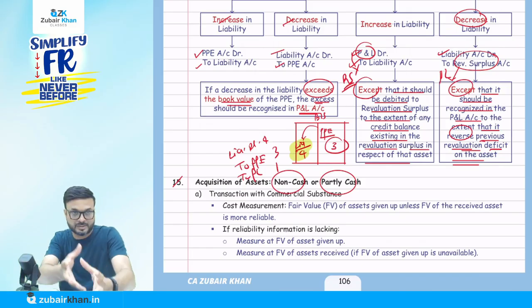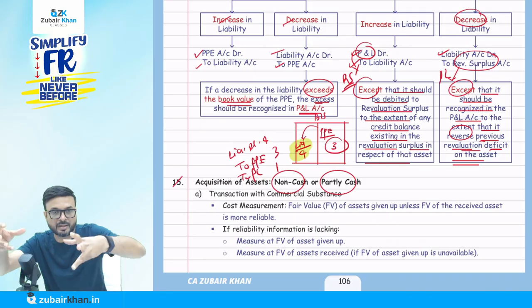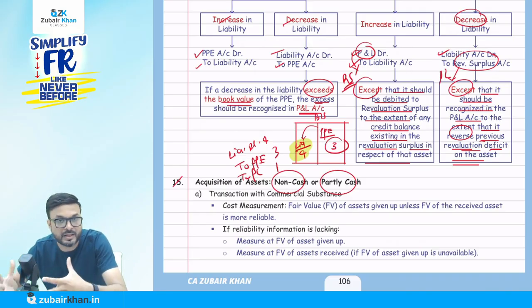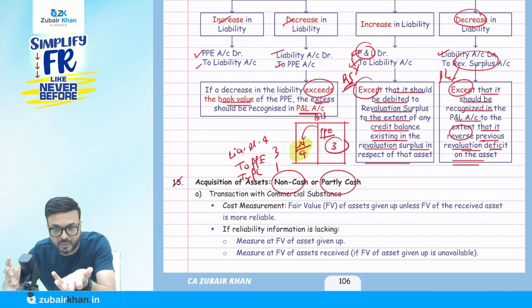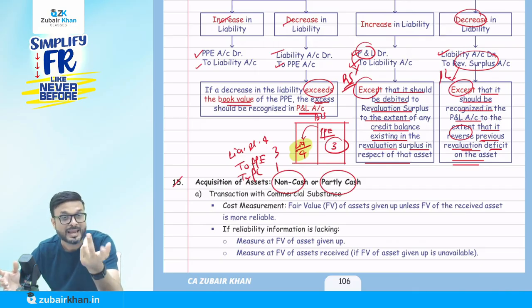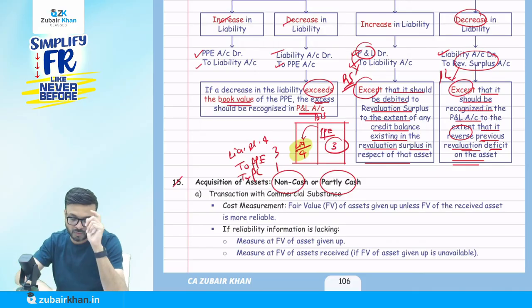For example, I'm giving you this mic. In return, I'm taking some furniture from you. I'm selling you this mic at, let's say, 20,000. And in return, I say give me the furniture and give me some cash. So how to do the accounting? What is the value? Because the exchange is non-monetary, partially or completely. So what does it mean then?